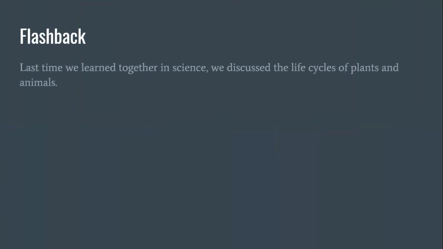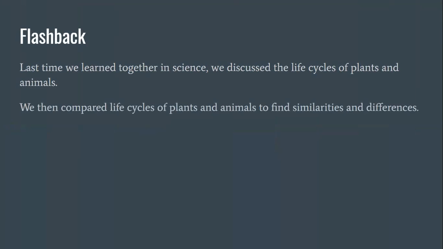Let's have a quick flashback of what we learned last time we were reviewing science. Last time we learned together in science, we discussed the life cycles of plants and animals. We then compared life cycles of plants and animals to find similarities and differences.